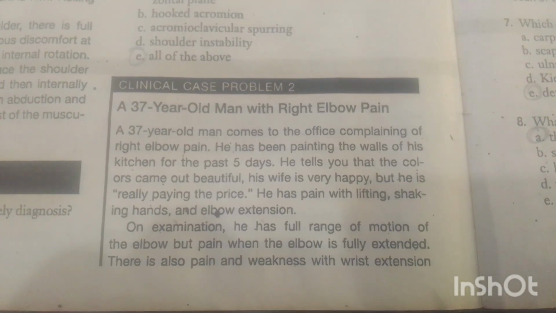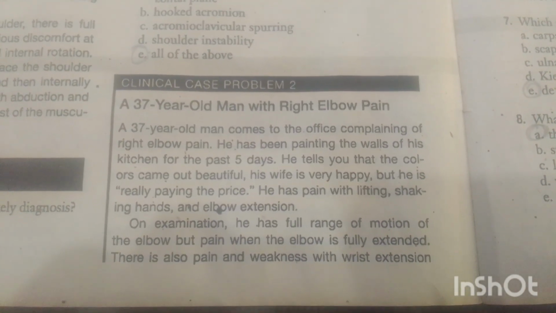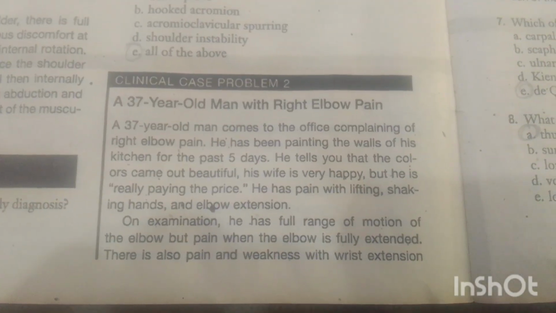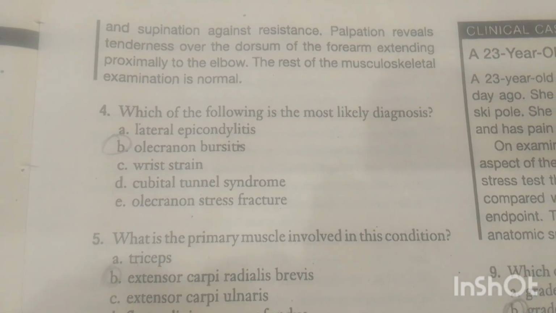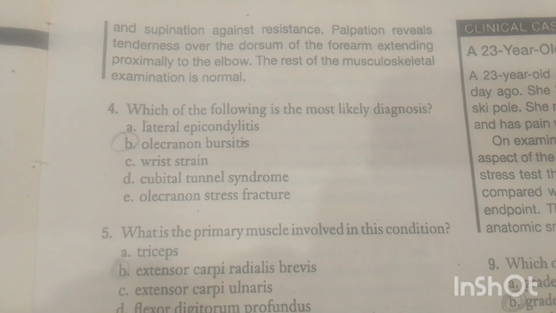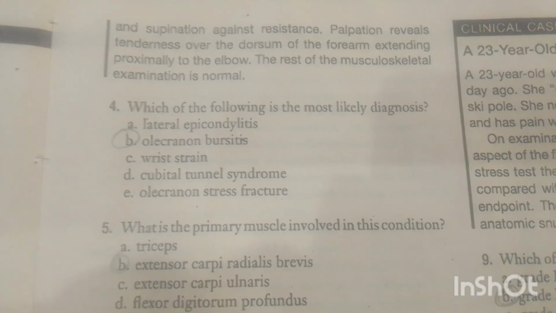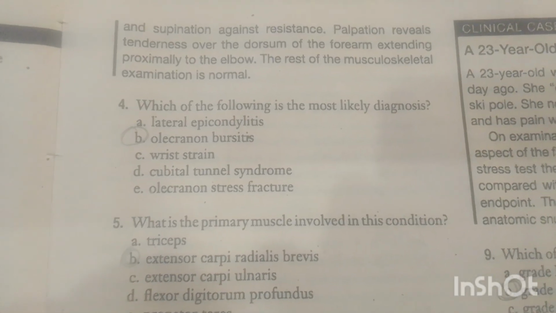On examination, he has full range of motion of the elbow, but pain when the elbow is fully extended. There is also pain and weakness with wrist extension and supination against resistance. Palpation reveals tenderness over the dorsum of the forearm extending proximally to the elbow. The rest of the musculoskeletal examination is normal.